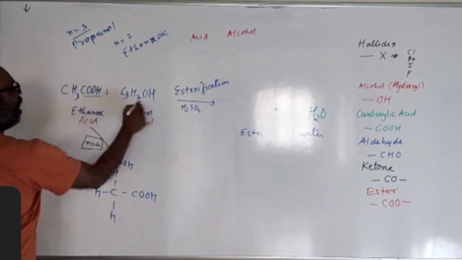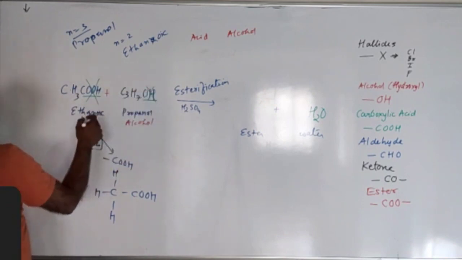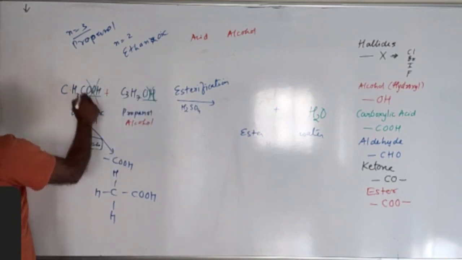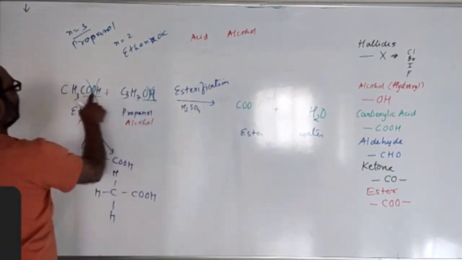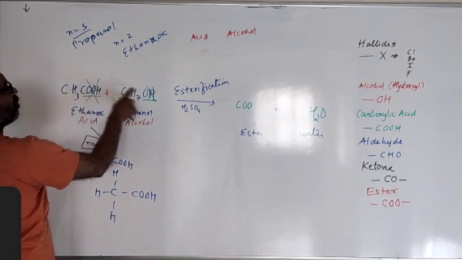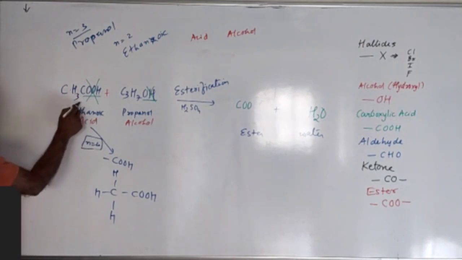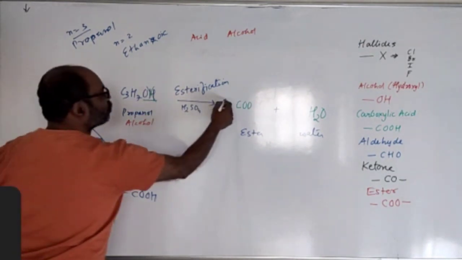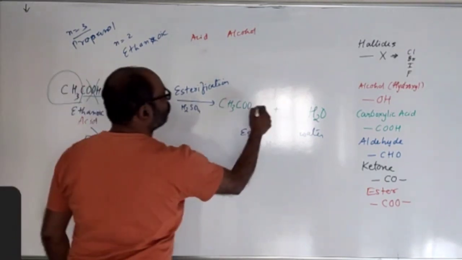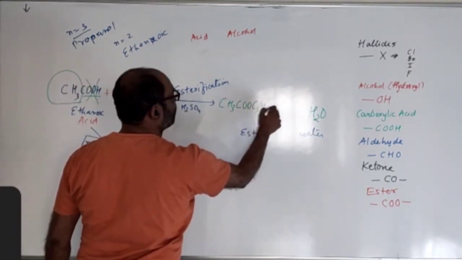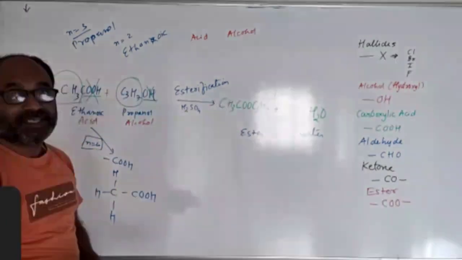functional group COOH and OH, they get destroyed and a new functional group is formed which is COO, वो बीच में लिख दो COO, and see that COO is formed and this hydrogen combined with OH to form water। अब जो यहाँ लेफ्ट में अल्काइल ग्रुप है उसको लेफ्ट में लिख दीजिए, और यहाँ जो राइट में अल्काइल ग्रुप है उसको राइट में लिख दीजिए, C3H7। This is the ester form, and what is the name of the ester?